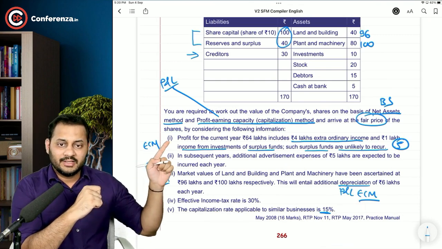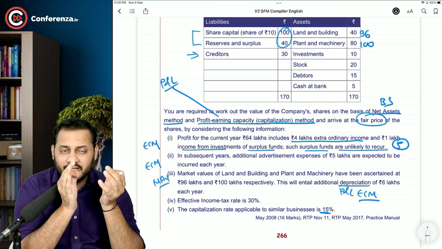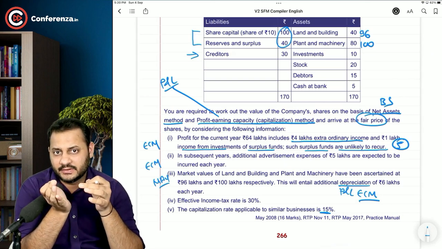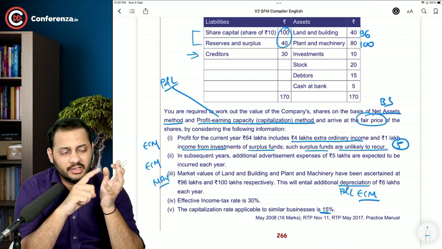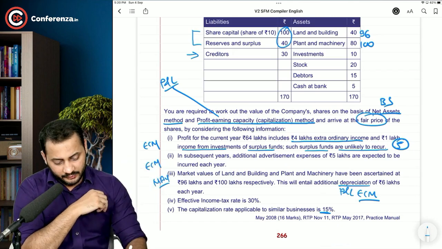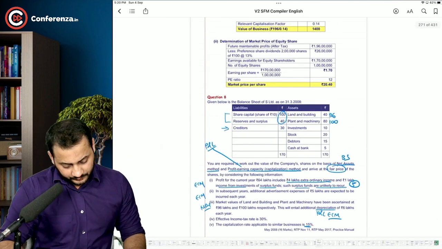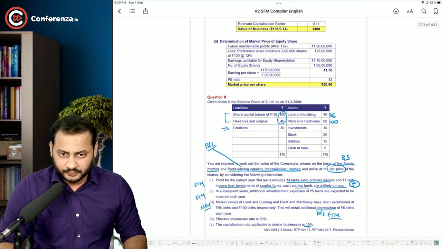Now the profit that has been given in this question, 64 lakh, should we take it as before tax or after tax? It should be taken as before tax, because first, there is no clarity that it is after tax profit. In the previous question, if you go and have a look, just a second.